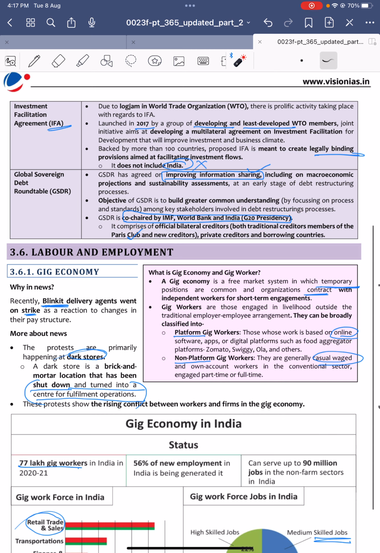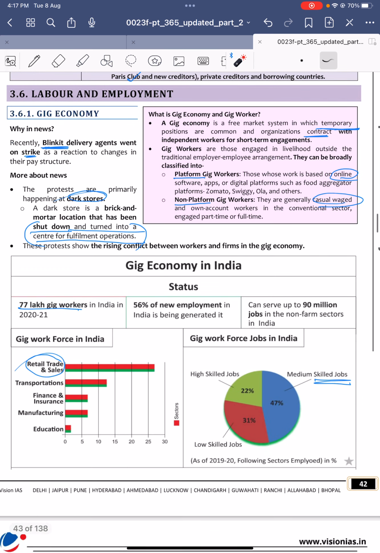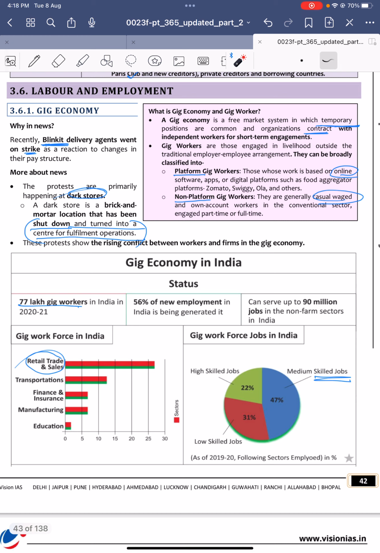It also consists of the members of the Paris Club and also the private creditors and borrowing countries. Recently, what this GSDR, Global Sovereign Debt Roundtable, has agreed is to improve information sharing, including macroeconomic projections. Okay, information sharing mechanisms need to be improved. They agreed upon that.